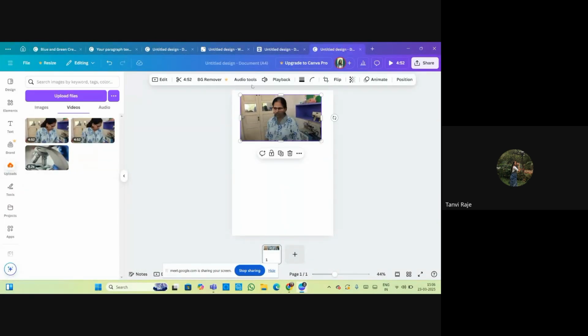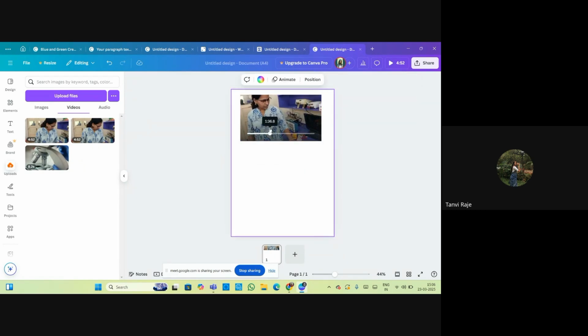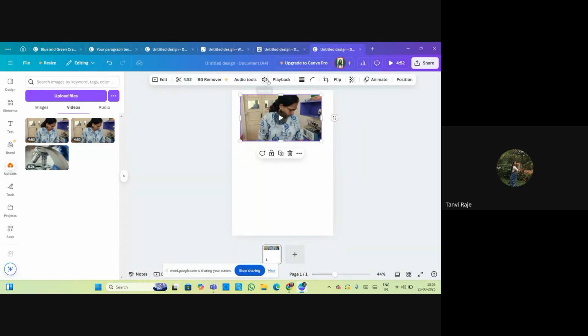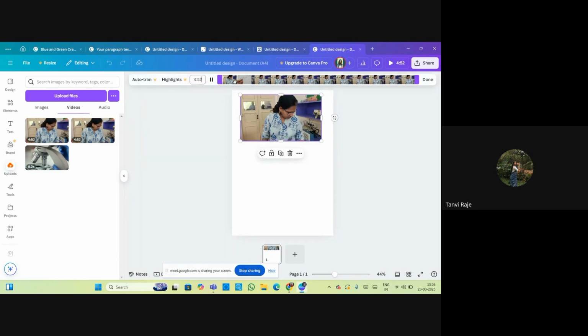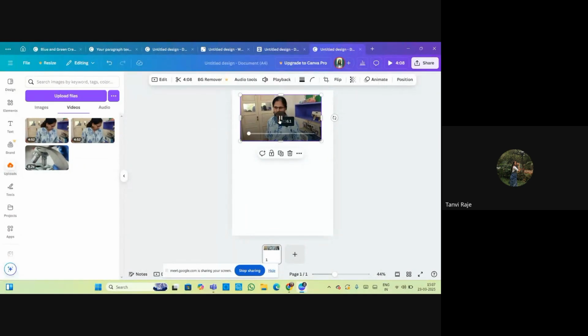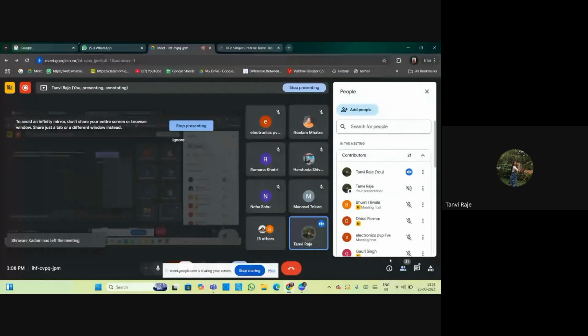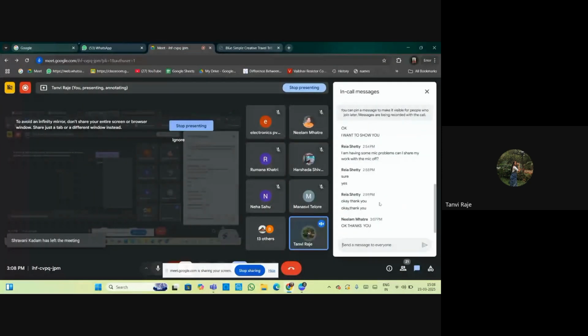I can add n number of videos in one single page, and I can mute or unmute this using the playback sound or the volume section. And suppose I have to trim this video, I can trim it using the trim section.